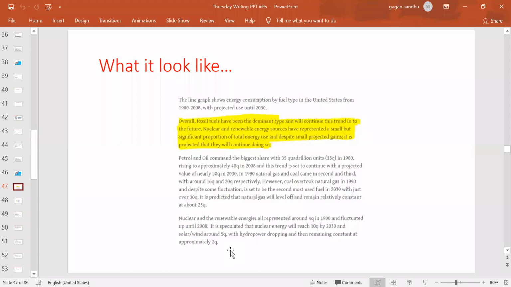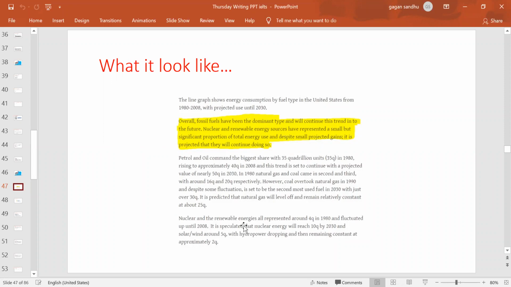So this is how we have to explain the main trends we have picked up in the overview in the next paragraphs, and this one will get you 3 out of 3 marks for the task 1 if you continue with the same pattern. And you see this is quite logical, sequential, everything is clearly understandable here.